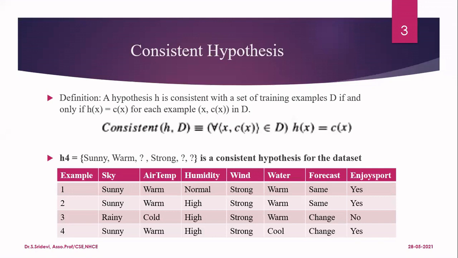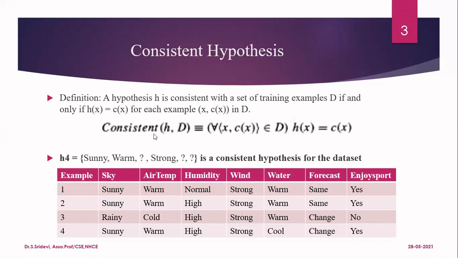So here x is the set of attributes and C(x) is the concept we are going to learn for the given attributes. All of this is part of your data set D. Our aim is to identify the hypothesis, and the hypothesis H is said to be consistent with the examples if and only if, when you supply x as input to H(x), the answer you get is equal to C(x). Then only we say that the hypothesis H is consistent.